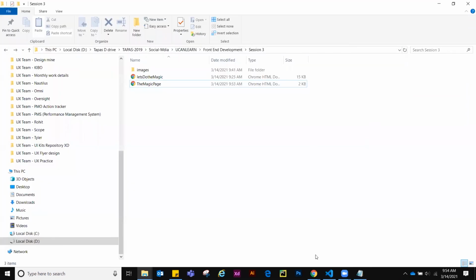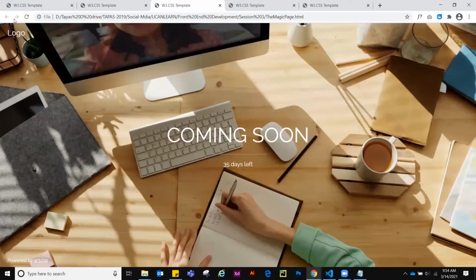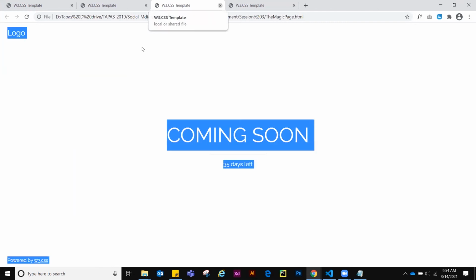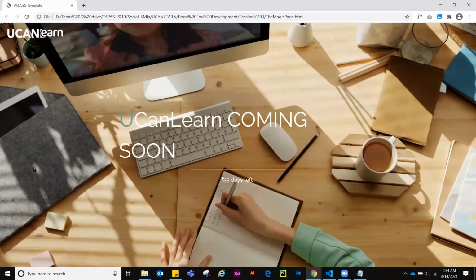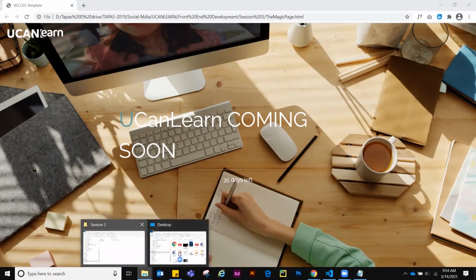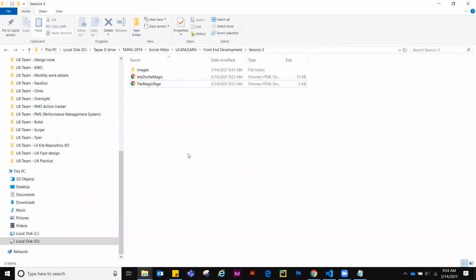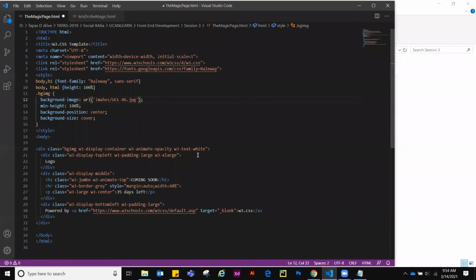Okay, so now let's see. Let me close all these pages. Okay, so this image is coming over here, right? So you understand this concept of a folder structure, right? Okay, so this is how we can create a page.